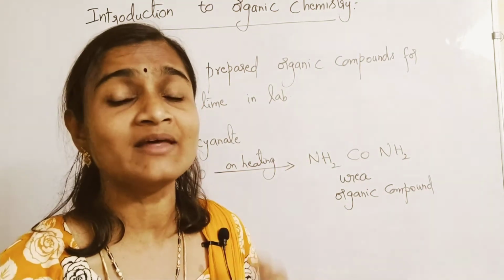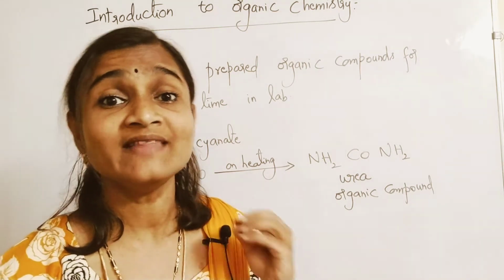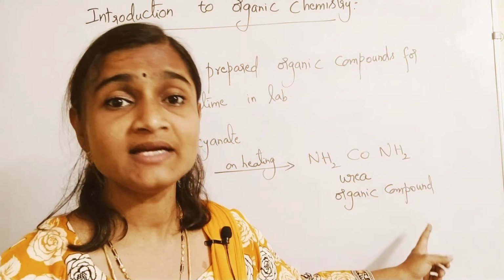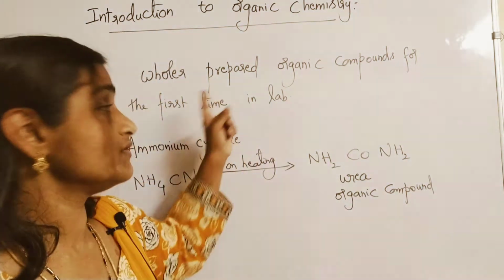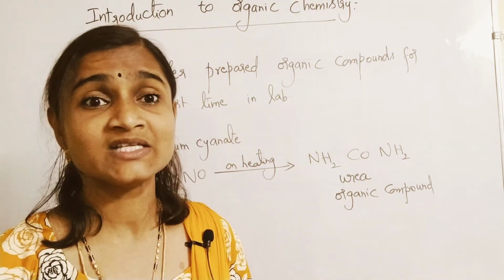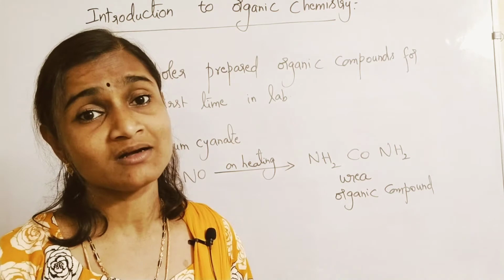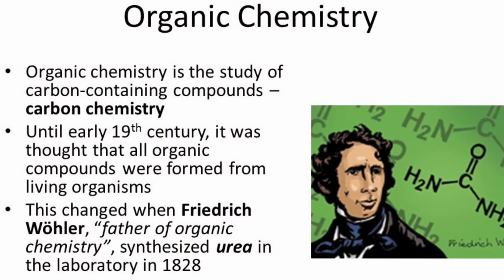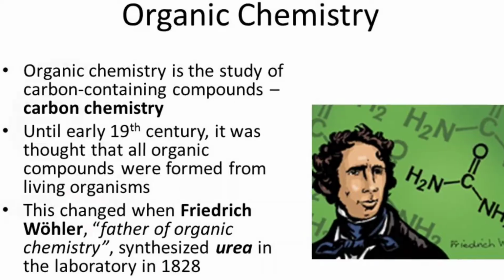Artificially, we cannot prepare them. But by the discovery of urea, Wöhler for the first time prepared organic compounds in the laboratories. That's why he was honored as the father of organic chemistry.